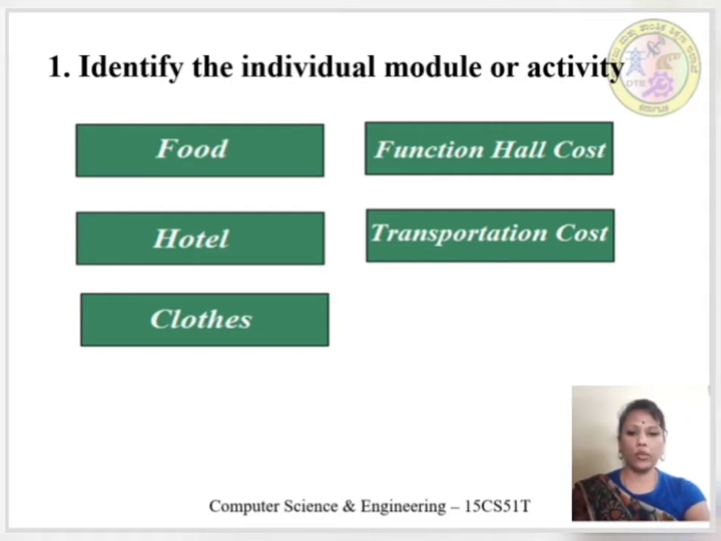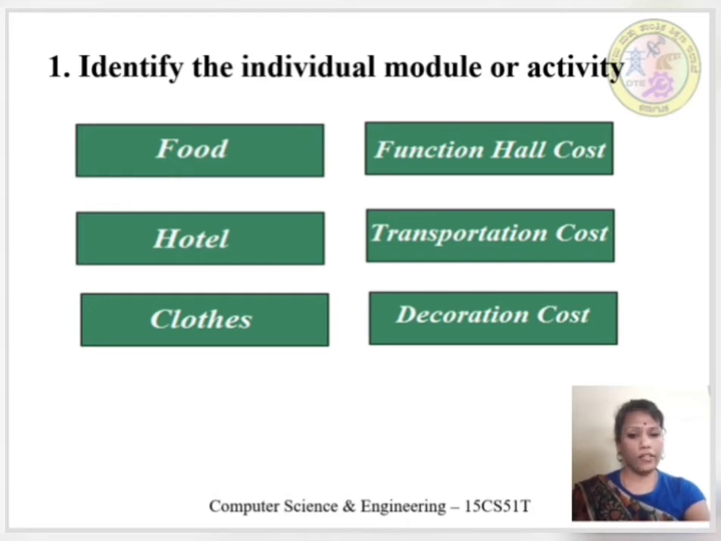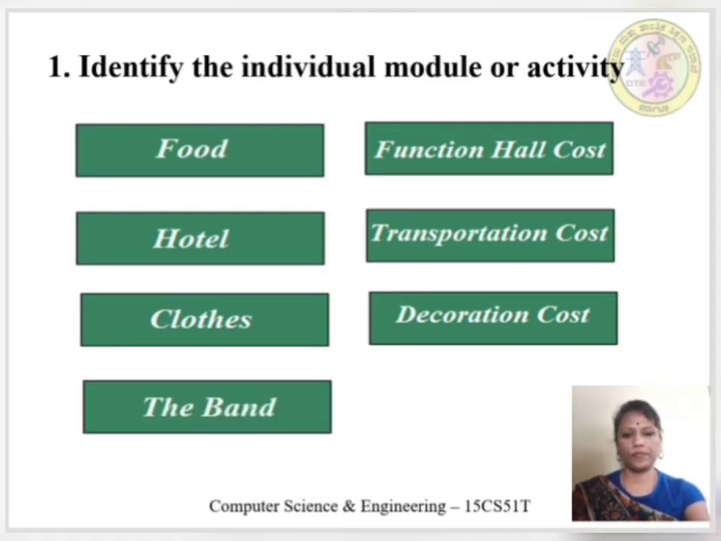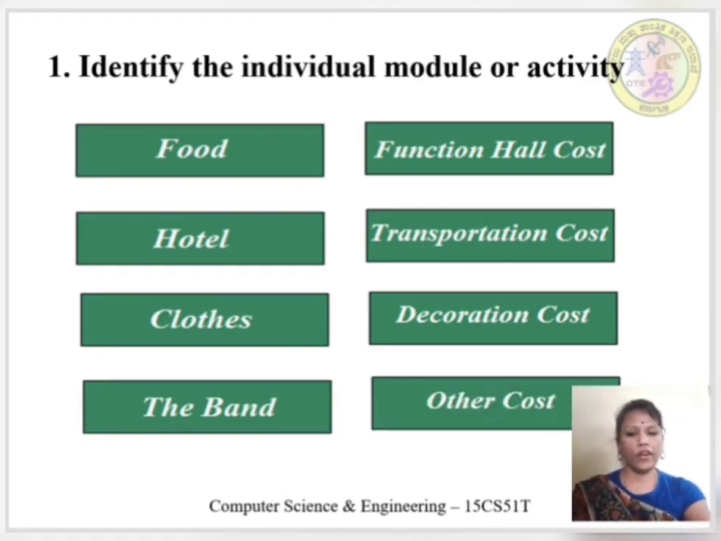The bride and groom's wedding clothes are also essential. So let's have cost estimation for clothes too. For any wedding, decoration is a must. So decoration cost has to be estimated. And since there is a music band for entertainment, we need to estimate band cost also. Finally, let's have other cost for miscellaneous expenditure.